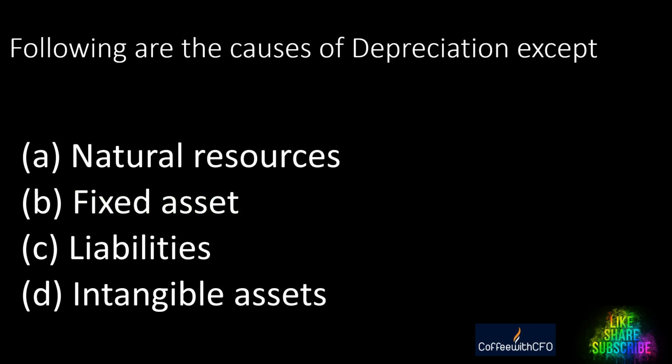So the next question is, following are the causes of depreciation except, again: A. Natural resources, B. Fixed assets, C. Liabilities, D. Intangible assets. And the right answer is natural resources.